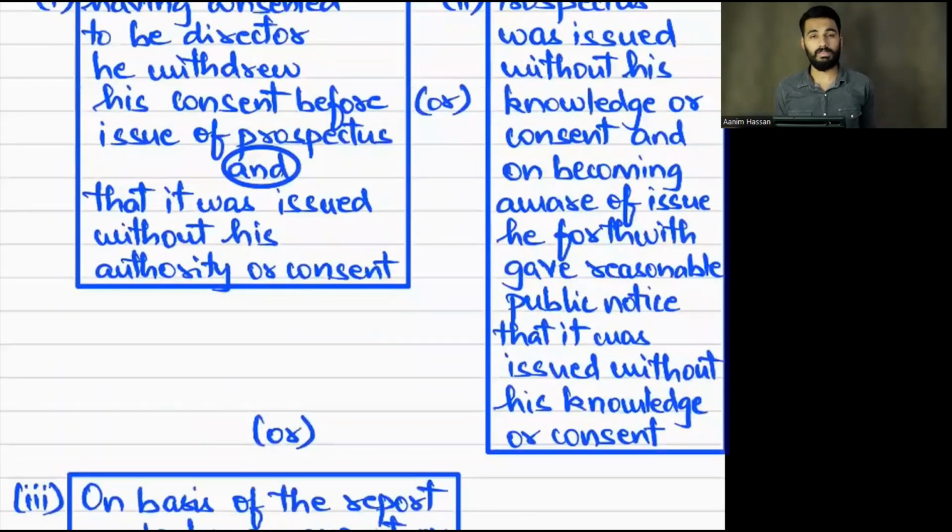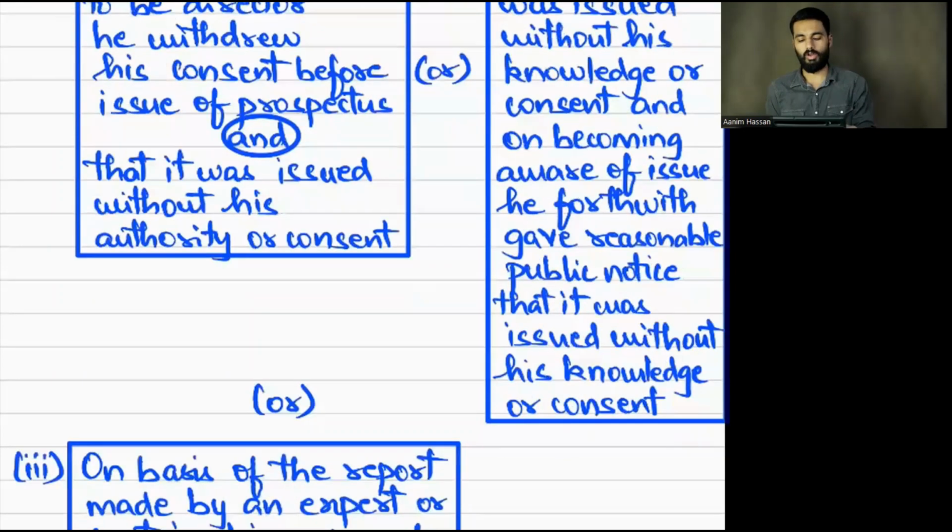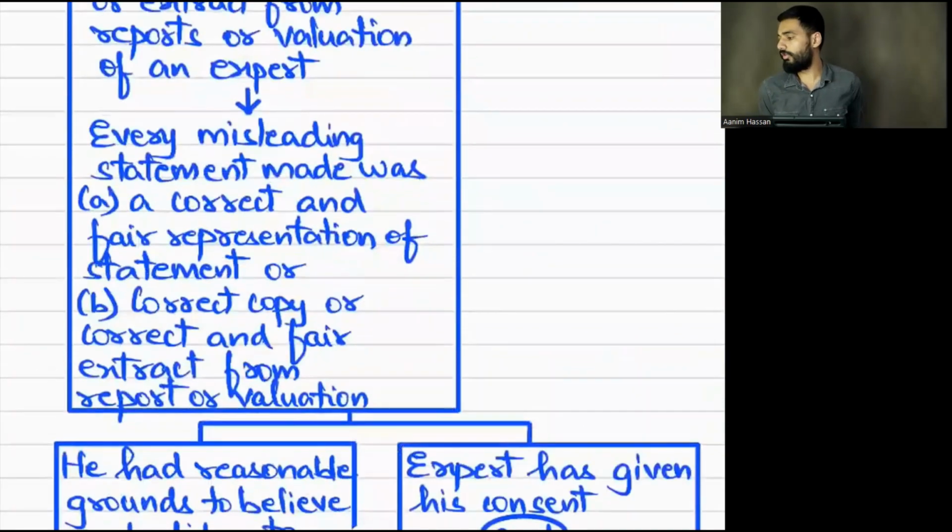Then any person without whose knowledge or consent the prospectus has been issued, what do they have to do immediately after knowing about it? They will issue a public notice that we were unaware, we have no knowledge, or we didn't give any consent. This public notice will be given, yes or no? Yes. An expert will give a statement or report of valuation, yes or no? Yes.